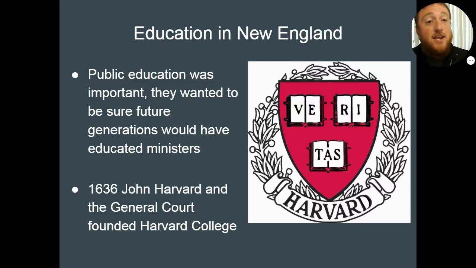Come with that, you have to have an education system, right? You have to be able to learn how to read and write and deliver those things the way you need to. So education was a big part of the New England colonies. Religious freedom and education. That's what we're going to be talking about a whole lot when we talk about these colonies.